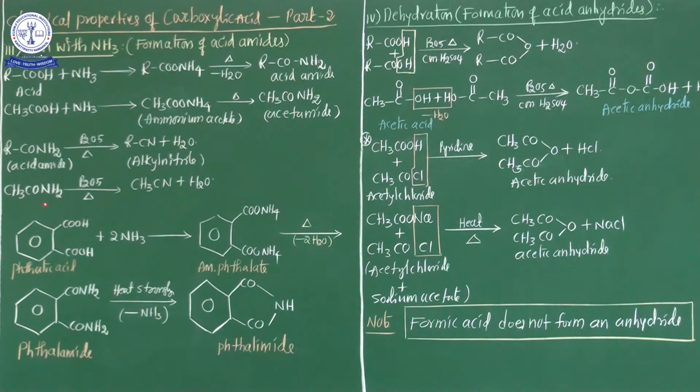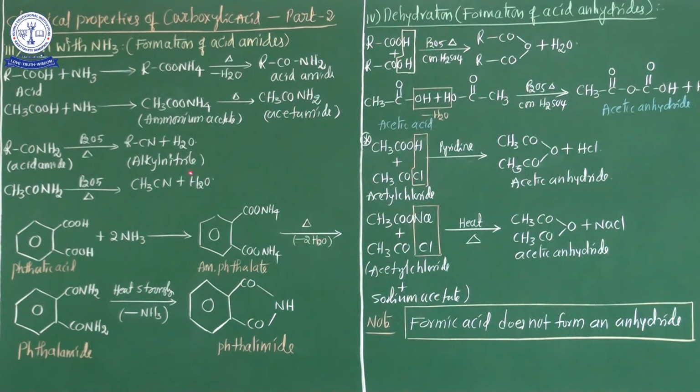Okay? And here is one more example. See benzoic acid, you know the formula of benzoic acid, C6H5COOH. Treated with ammonia, ammonium benzoate, C6H5COONH4, is obtained. That ammonium benzoate, on heating, loses a water molecule and finally benzamide is obtained.